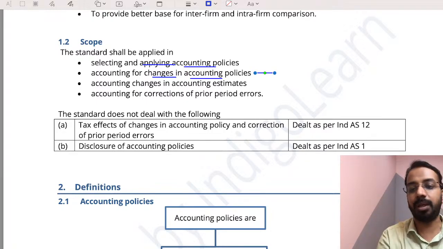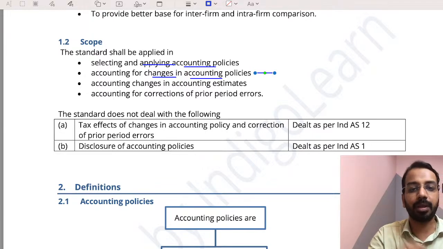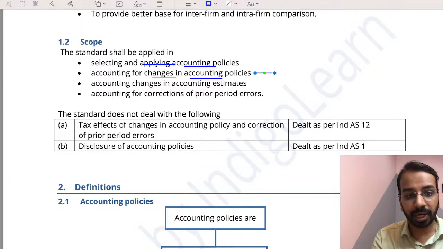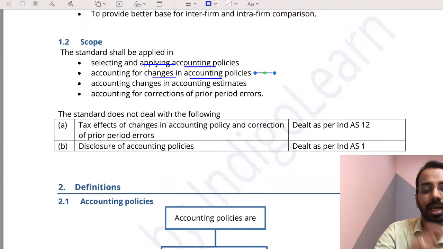So if there is a prior period error, you will not do correction, or you will not have a prior period item in the current period. Whichever period this particular error belongs to, you will rectify that in that specific period only. You will restate the financial statements of that period, right?